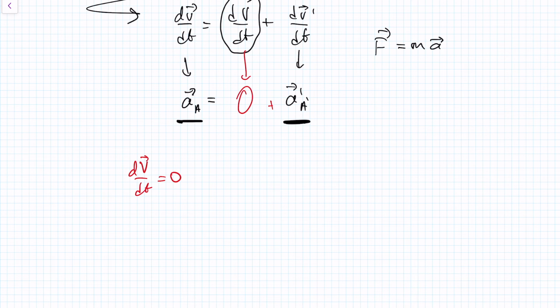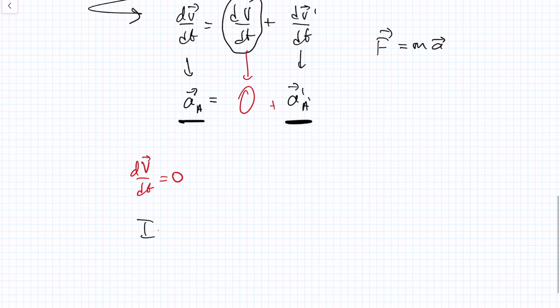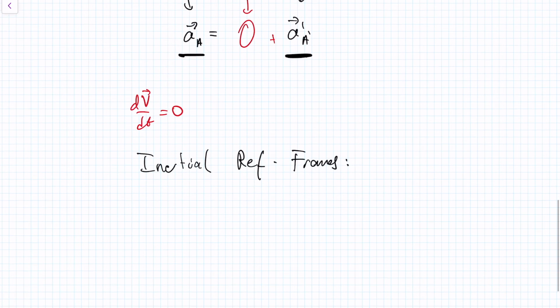So from here we can build on the Galilean principle of relativity, which states that Newton's laws are valid in inertial reference frames. Now, what does inertial reference frame mean? Let me write here, inertial reference frames. Well, an inertial reference frame simply means any reference frame that is traveling at constant speed, in a constant direction, or it could be stationary as well. In other words, constant velocity. So velocity has to be constant.